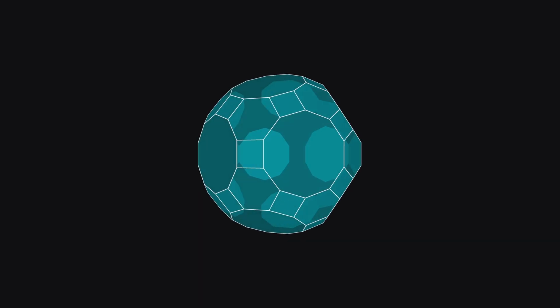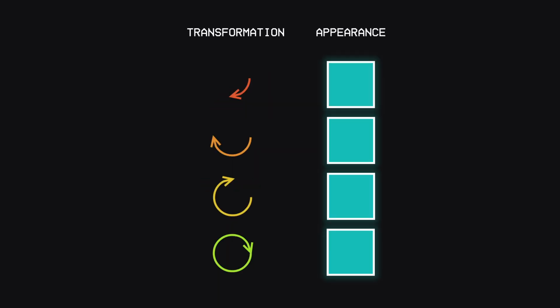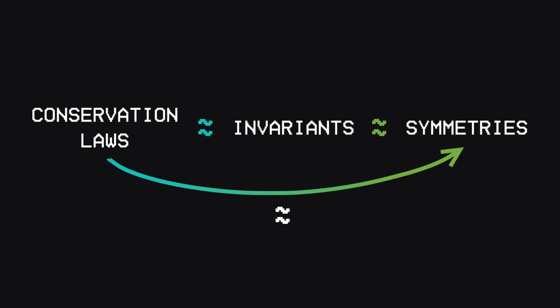In math, a symmetry of an object is a transformation that leaves it looking the same. Some of these transformations are continuous, which means they look like movements that can happen in our physical space. In other words, symmetries are transformations where the appearance of an object being transformed is itself an invariant. So, conservation laws are invariants, and invariants are symmetries, kinda. So, by transitivity, conservation laws should be symmetries too. This is speculation, at best, but it turns out the math backs it up. It's unreasonably effective that way.